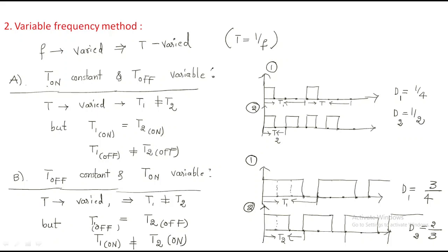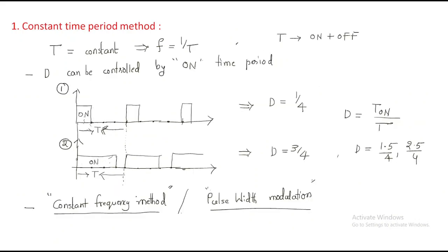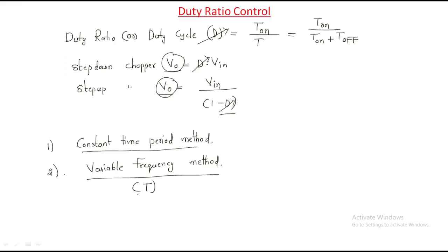Again we have two conditions. First condition, on time period is constant, off time period is variable. Second, off time period is constant, on time period is variable. So here on time period is constant, but off time period is here 3, here only 1. So by that we can control the duty ratio. Okay, thank you.